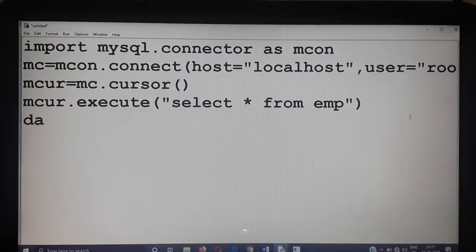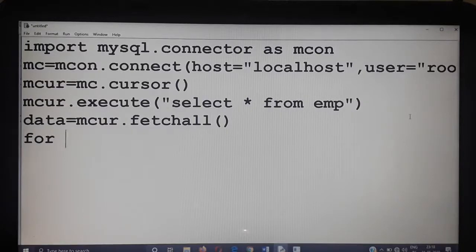I am going to store that in a variable: data equal to mcur, that is the cursor object, dot the method name fetchall. By using the fetchall method, the entire records are extracted and stored in the variable data. Next, I want to display the entire record on your screen. So for k in data, one by one we are extracting the data records from data, and I am going to display that on the screen.